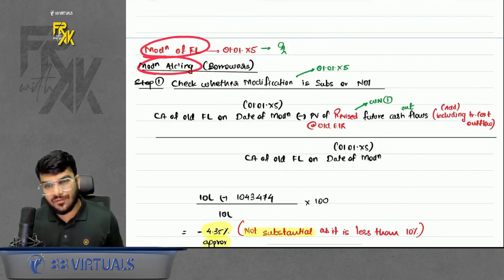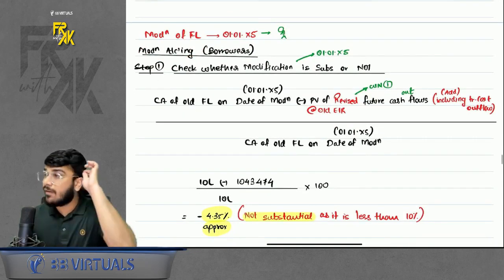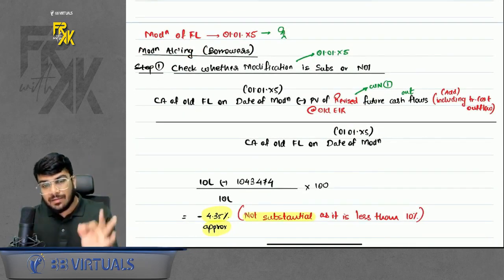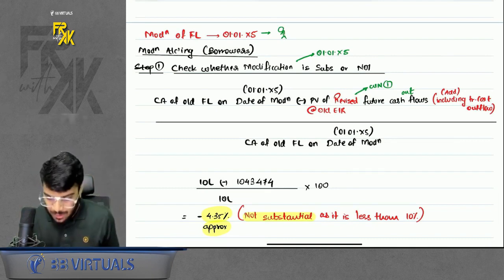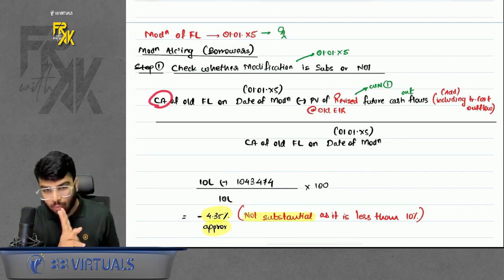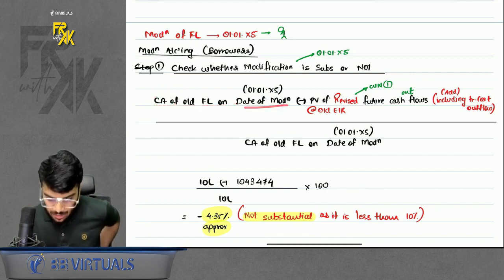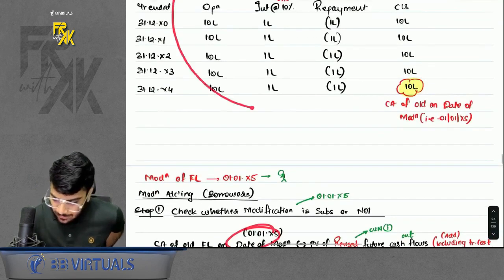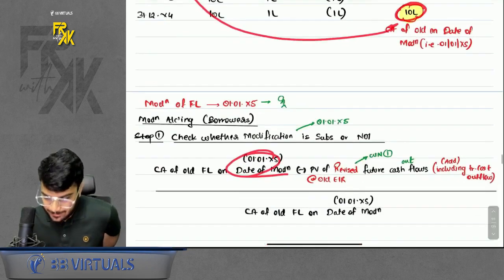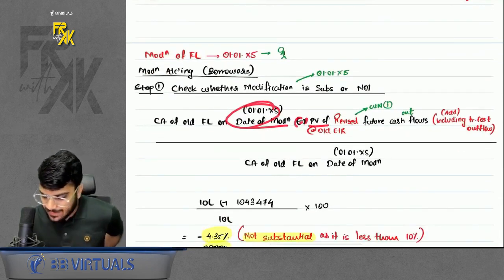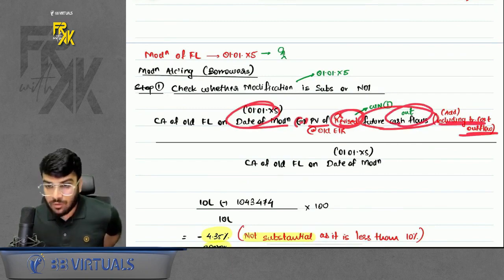How to do the modification accounting, sir? First step was, first check whether the modification is substantial or not. How do we check it, sir? We need two values majorly. Carrying amount of old financial liability on date of modification. How do we get this? We get this from the LAT which we prepared till the modification date, 10 lakhs. Second, what we need? Present value of revised future cash outflows, including transaction cost outflow, at old EIR.